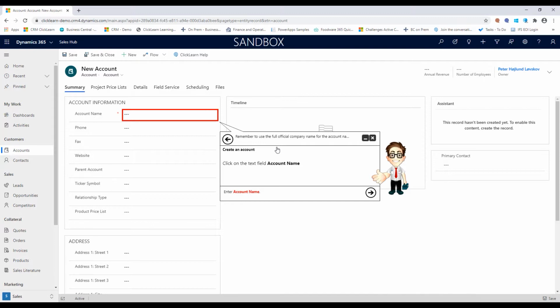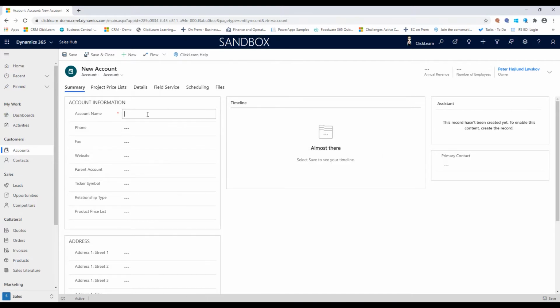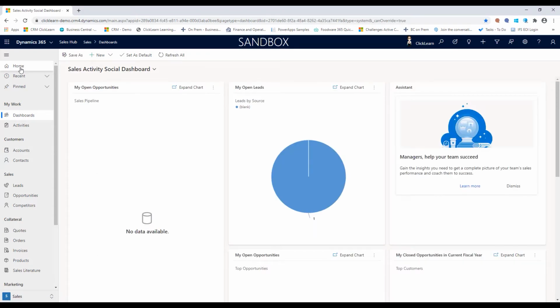So not only do I get the 7 different learning formats so I can understand it and learn it the correct way, but I also get this little assistant that will guide me through the processes that I may not recall or have forgotten some of the steps of. And as soon as I know where I am and exactly what I need to do, I can simply turn it off and continue within the system as I want to. So this was a quick view of how I actually engage with the learning material from ClickLearn.